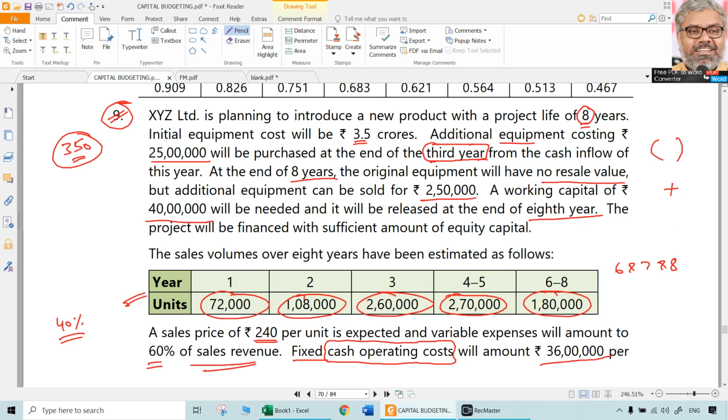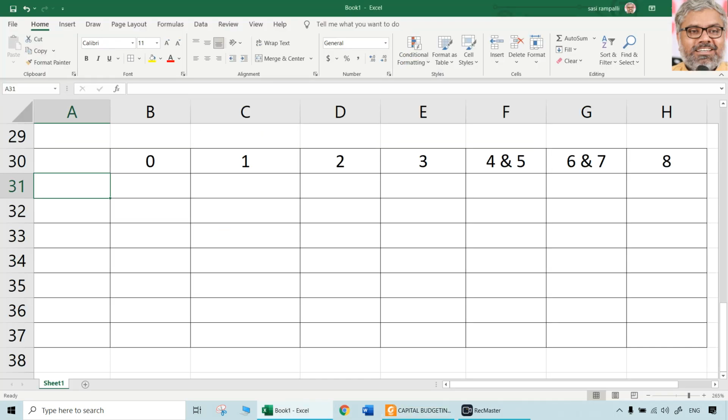One by one. So what is the initial equipment cost? 3.5 crores. All rupees in lakhs, it is easier to take. Rupees in lakhs, but you have to clearly write that on the top right hand corner.